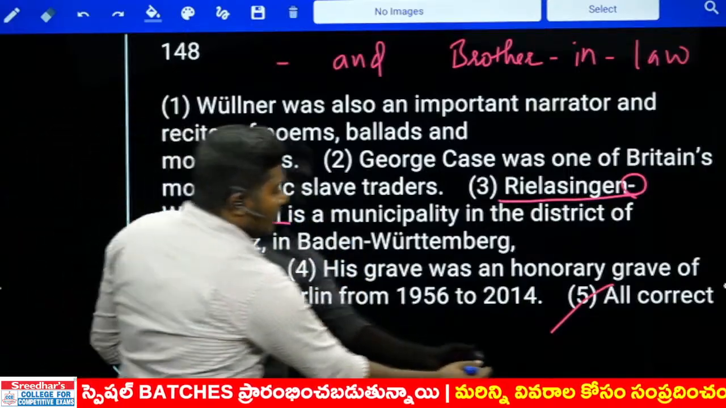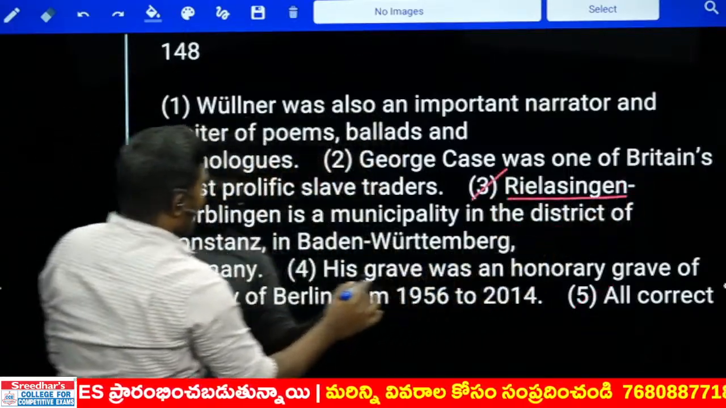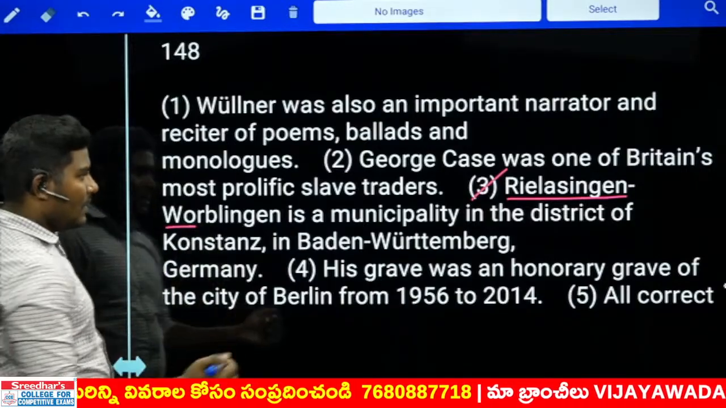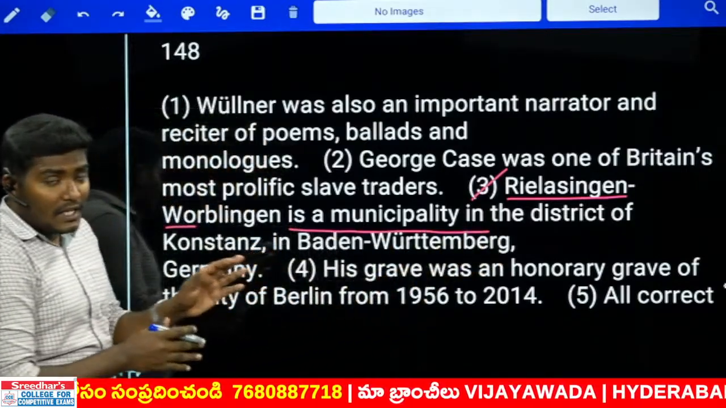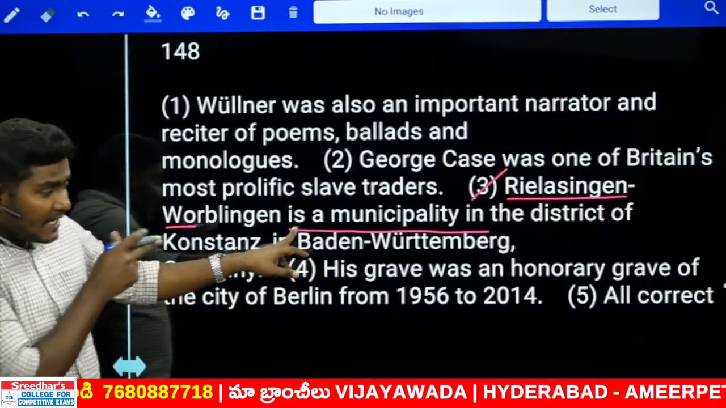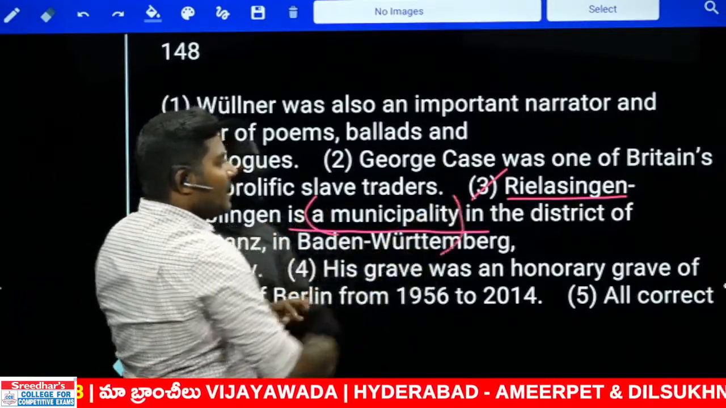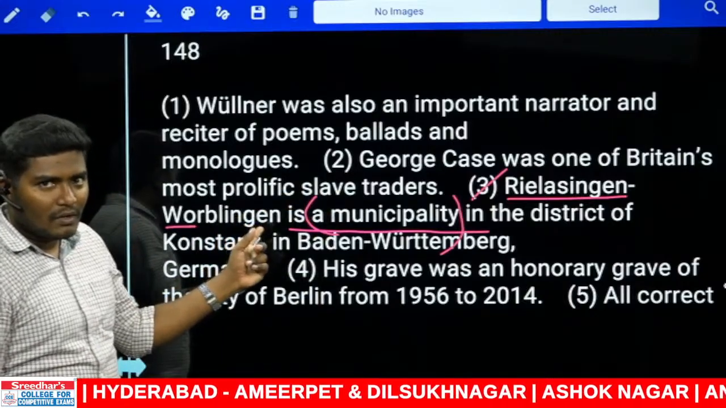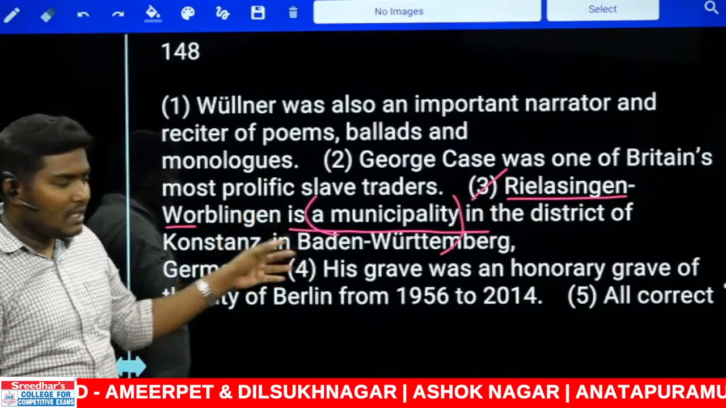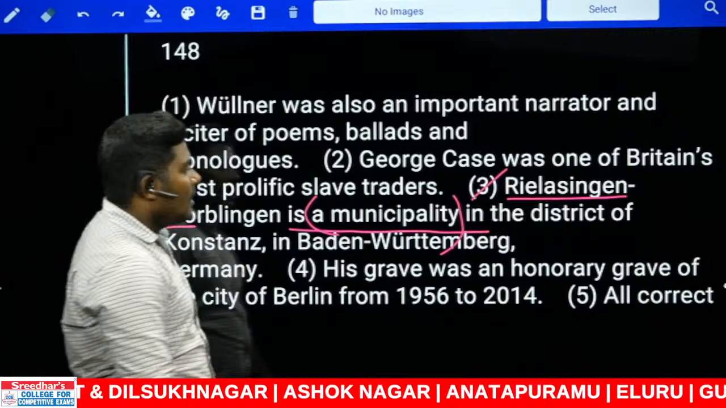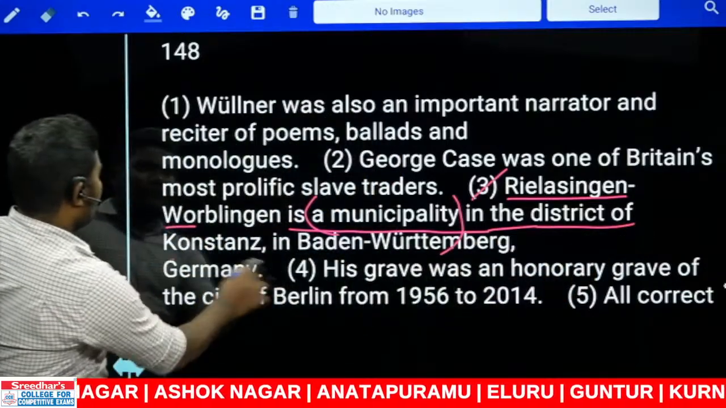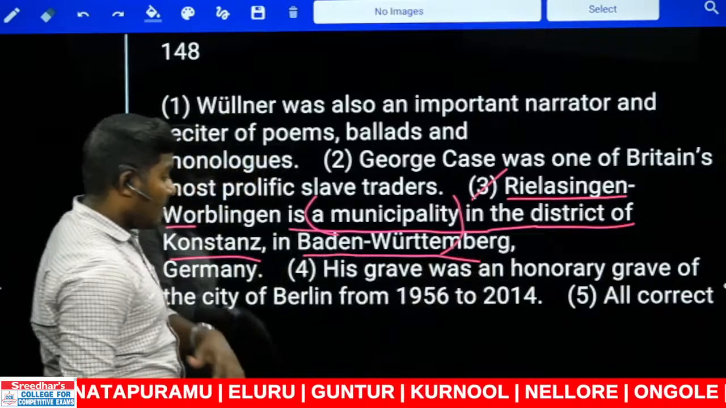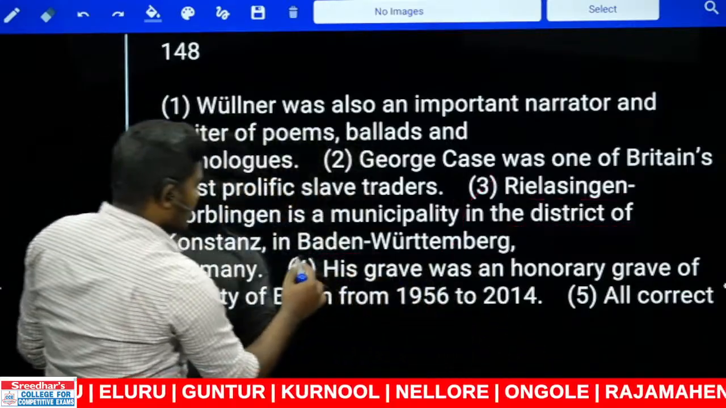Now looking at the third sentence, R hyphen W together states one particular name, which is a city name. This is a municipality. If you feel there should be R in continuation, what is there? A municipality, again a reference to singular. So you can justify that answer as singular, even looking at this further part. A municipality in the district of Constance in Baden. Oh my god, it is very big. Look at this, this is a Germanic name.